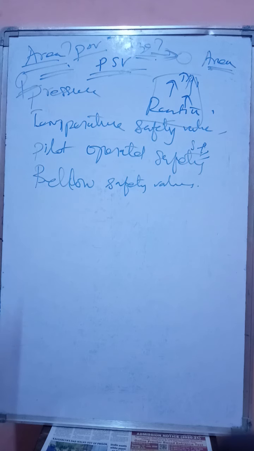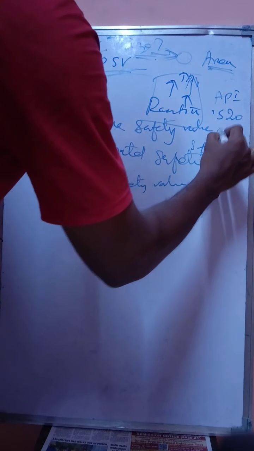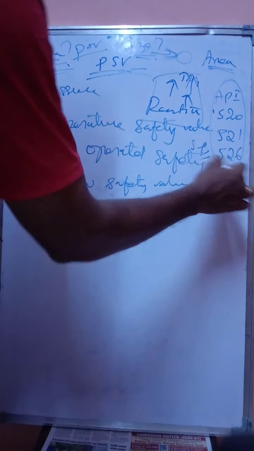Before that, if you want to know in detail about PSV safety design, you can refer to API 520, API 521 and 526. These three are from the American Petroleum Institute, as you know.